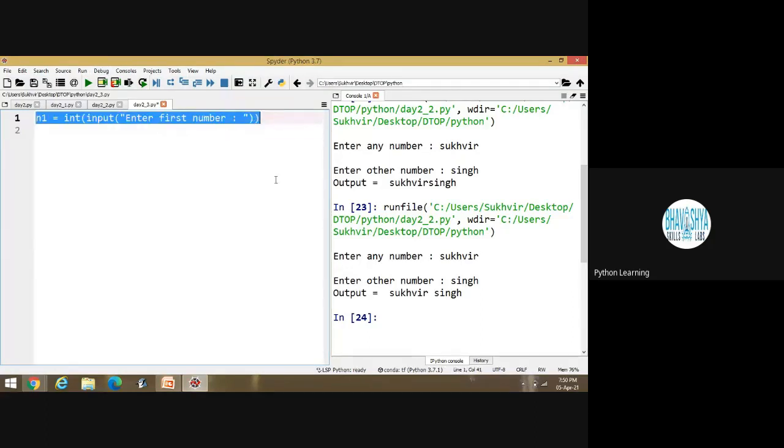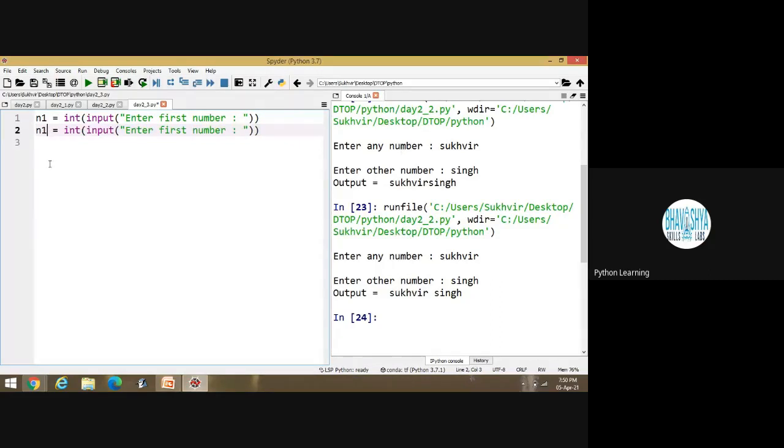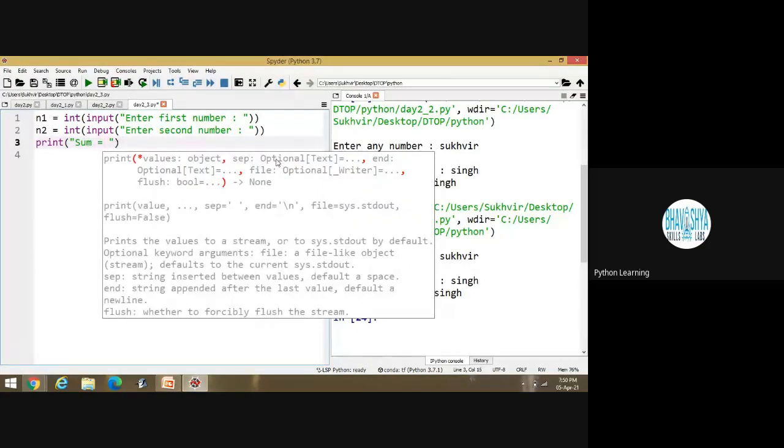Copy this one and paste in the file. I'm writing here N2, "enter second number". And I'm writing here print, in double quotes, "sum is equal to", then N1 plus N2.